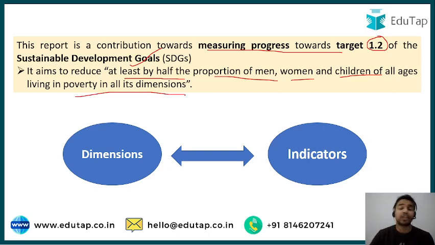And the National Poverty Index seeks to measure poverty in India across various dimensions. There are three dimensions on which this national poverty index is based, and we are going to discuss what exactly these three dimensions are in the upcoming slides. Apart from that, all these dimensions have various indicators. There are a total of 12 indicators on the basis of which poverty is measured in India with the help of the National Multidimensional Poverty Index, and we are going to discuss all of them one by one in the upcoming slides.